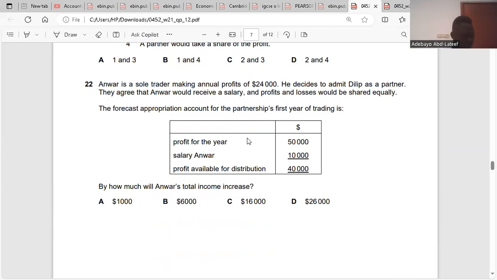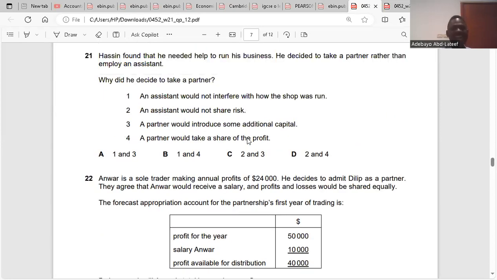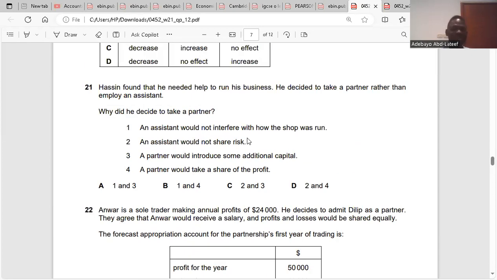Question 21. Why is the sole trader making an annual profit of 24,000? He decided to admit Dilip. No, that's 22. Sorry. As he found out that he needed help to run his business, he decided to take a partner rather than employ an assistant. Why did he decide to take a partner? Because an assistant would not share the risk.